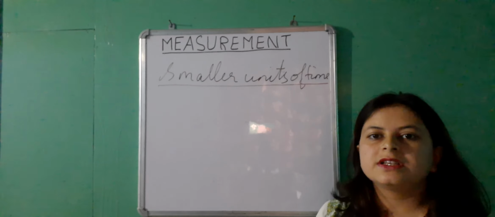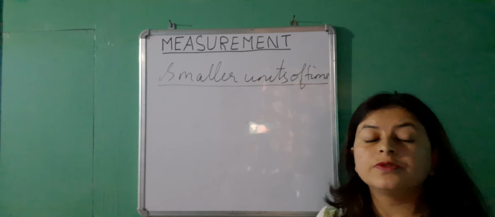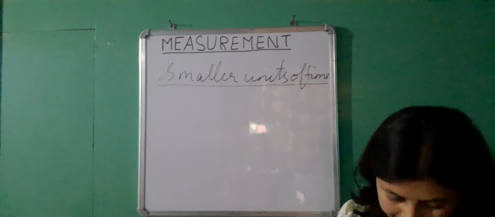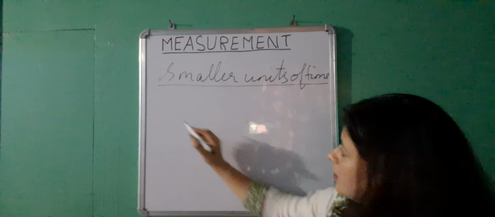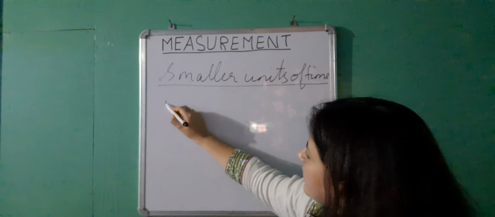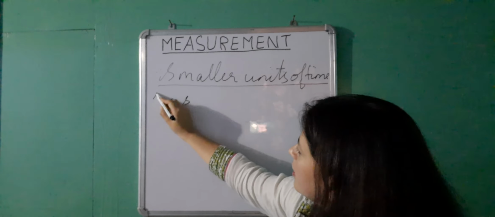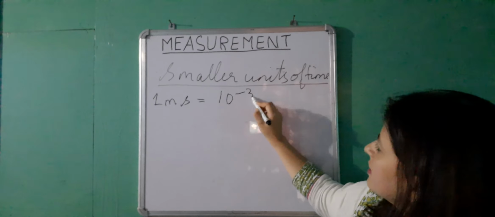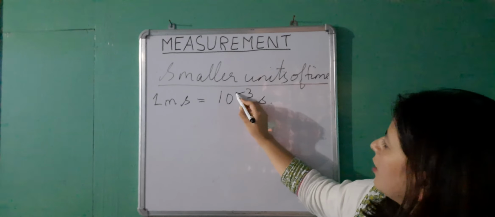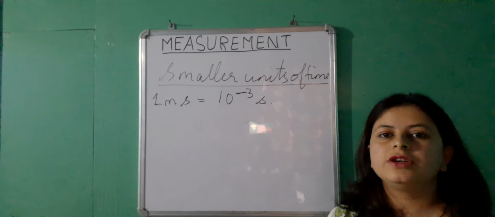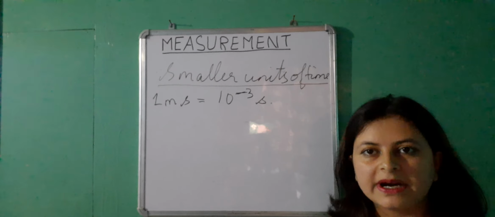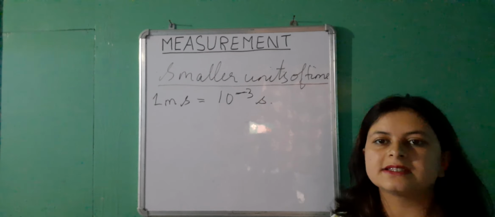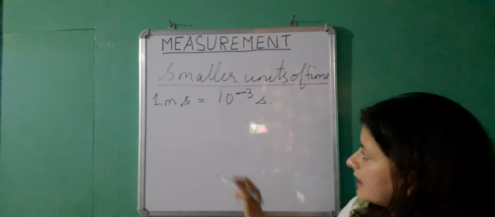So for measuring smaller intervals of time, you have to go for smaller units of time. We have the millisecond, ms, where 1 millisecond is equal to 10 to the power minus 3 second. So you divide a second into 1,000 parts, and take one of those 1,000 parts, that is equal to 1 millisecond.